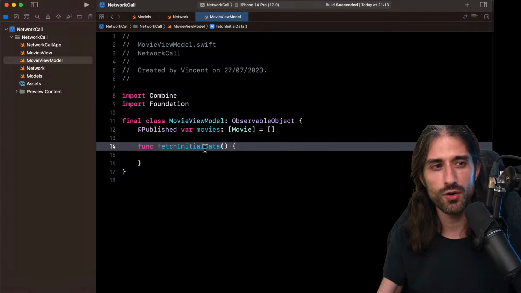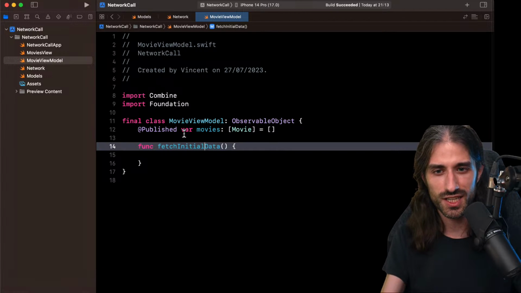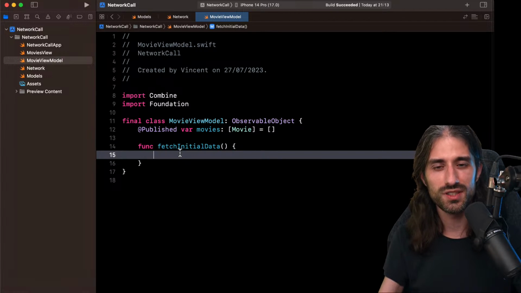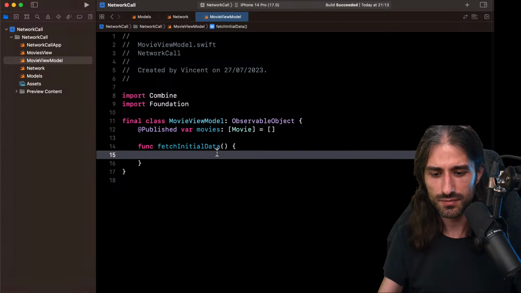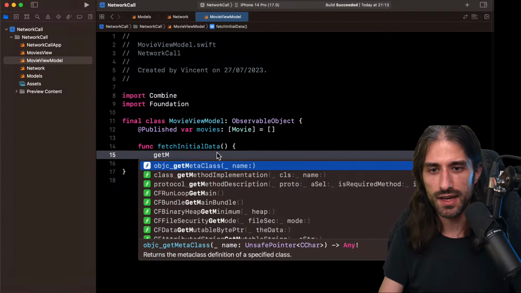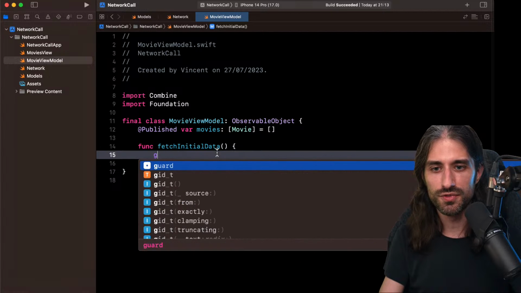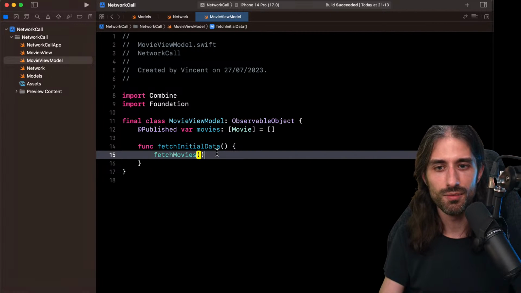So remember, you never want to do anything costly in the init of a SwiftUI view or a SwiftUI view model. Rather, in the init of a view and everything that is triggered in reaction to the init of a view being called, here the init of the view model, you want to do it in a separate method that you will call on the onAppear of your view. So here I call it fetchInitialData. And so what do I do here? I call the method, not getMovie because I renamed it, but fetchMovies from my services.